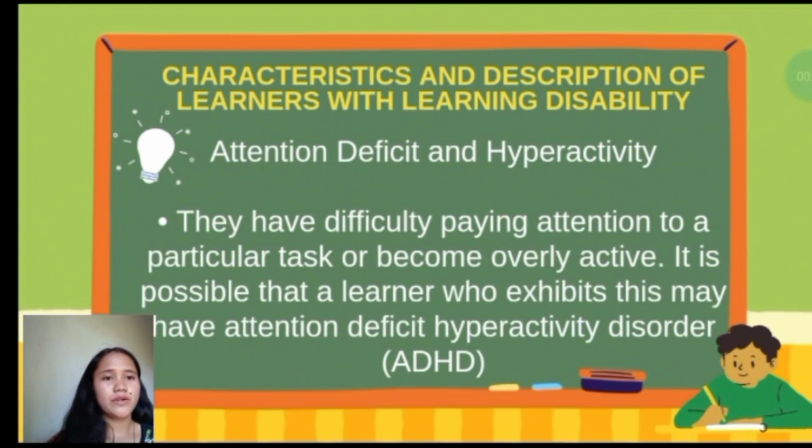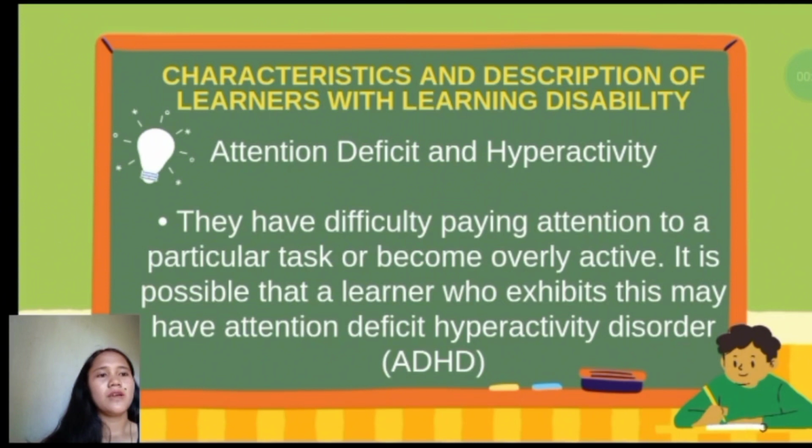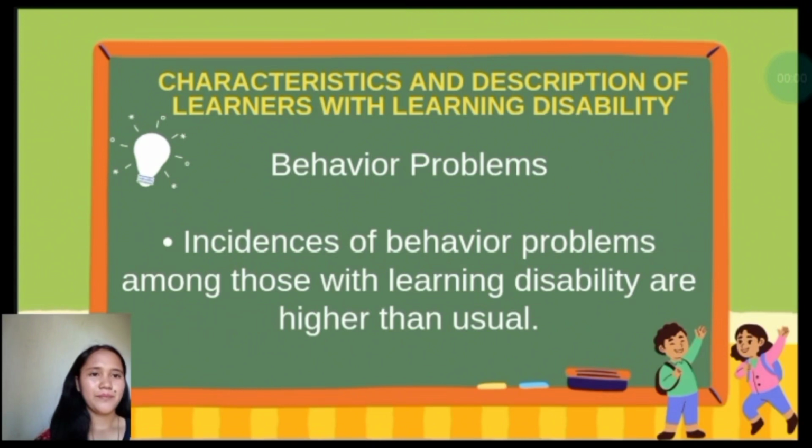It is possible that a learner who exhibits this may have attention deficit hyperactivity disorder. Halimbawa, ang isang mag-aaral ay hindi nakikinig habang nagtuturo ang kanyang guro at aligaga siya, meron siyang ibang ginagawa, yung kanyang focus. So, malamang hindi niya talaga matatandaan at hindi niya maunawaan kung ano yung tinuturo ng guro niya.